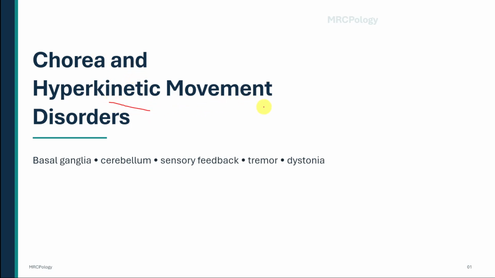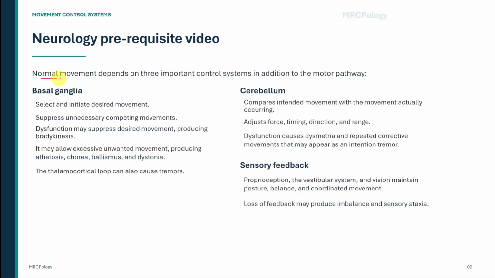Let us begin with an overview of what we are going to understand in this video. Normal movement is not produced by the motor pathway alone. The motor cortex and corticospinal tract may send the command, but that command must be selected, refined, coordinated, and continuously corrected. Three major control systems help to achieve this.